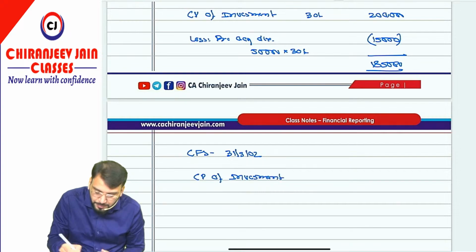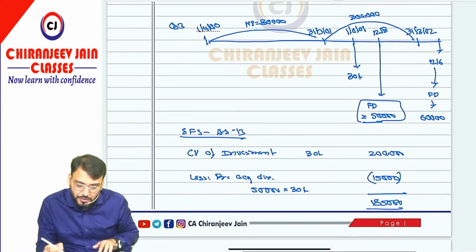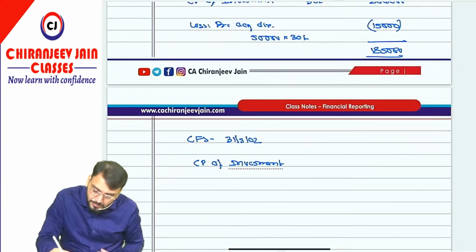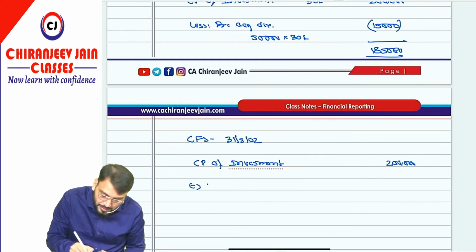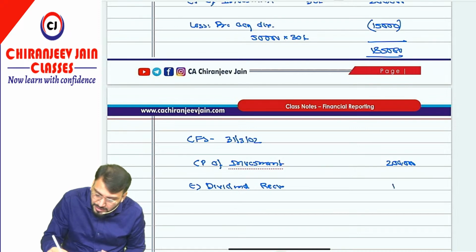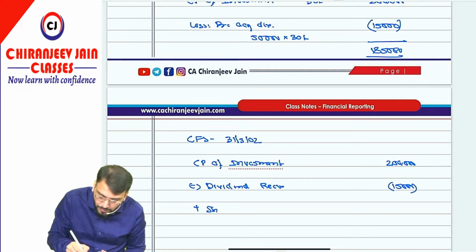Cost price of investment, how much? That is 2 lakh. And in this we'll also deduct any dividend received. Whether I say pre or post, whatever dividend is received will be deducted. So 15,000 will be deducted. And can you see, we'll also add sharing profit. So sharing profit will be added.